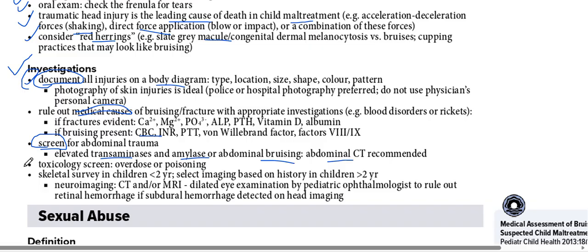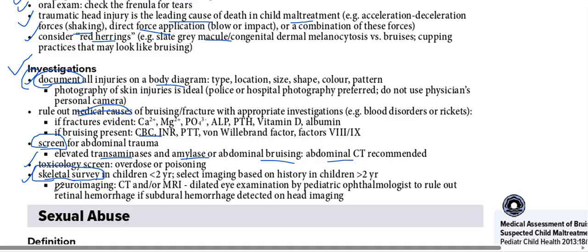Then a toxicology screen is also important for suspicion of overdose or poisoning, and a skeletal survey, which I was talking about earlier as well. If we have fractures or bony injuries in children, select imaging based upon history, maybe CT scan or MRI. The skeletal survey, the whole-bone X-ray, is very important.